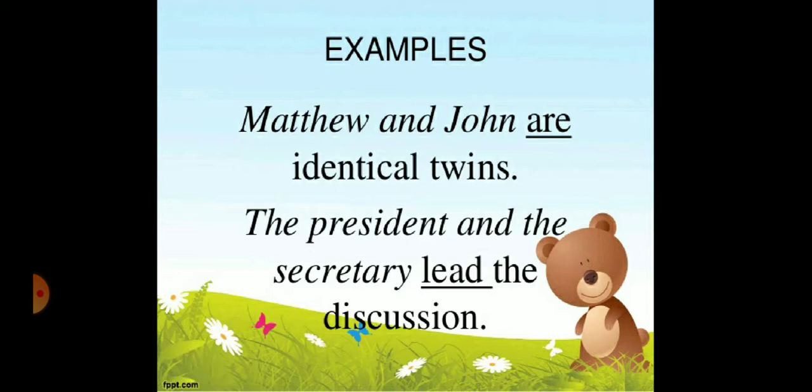Matthew and John are identical twins. The president and the secretary. The president is one person, the secretary is another person. These are two singular subjects, so they will take what? A plural verb. The president and the secretary led the discussion.